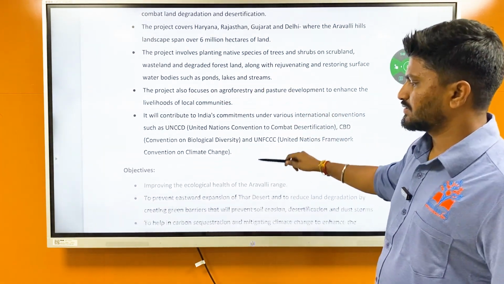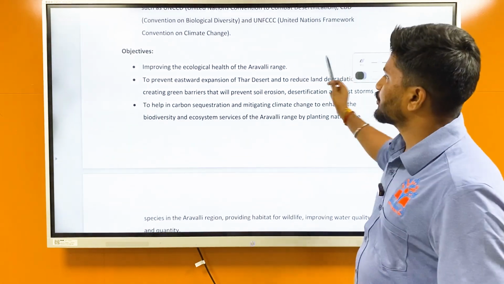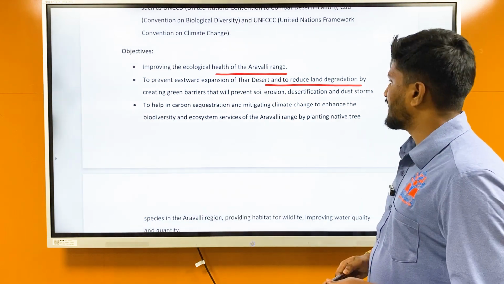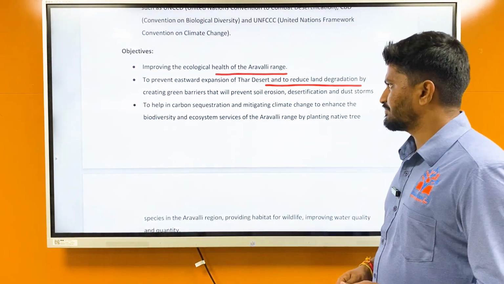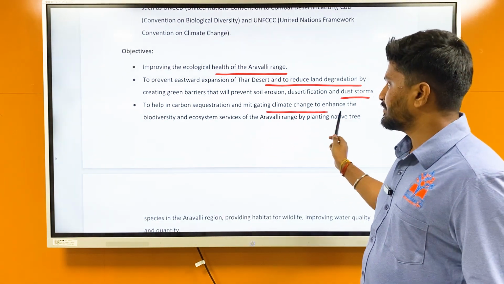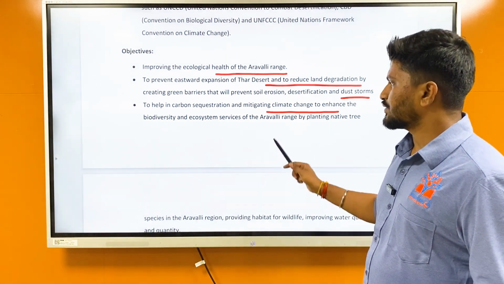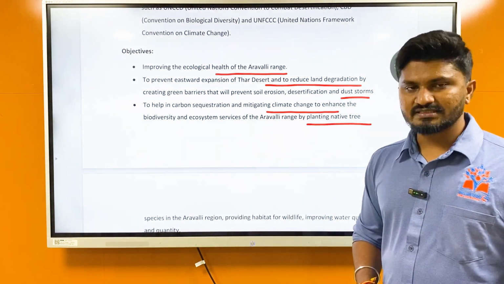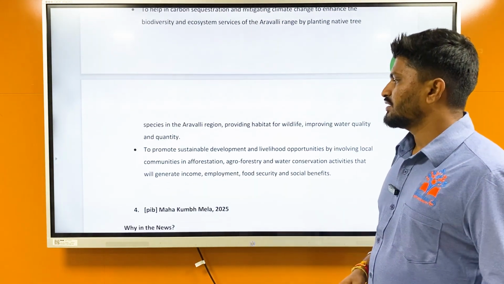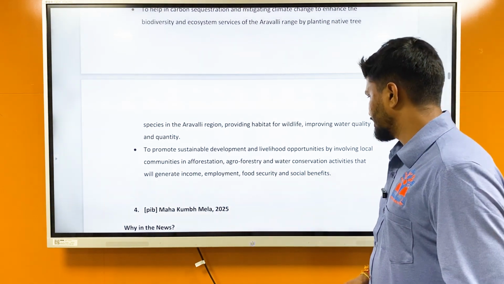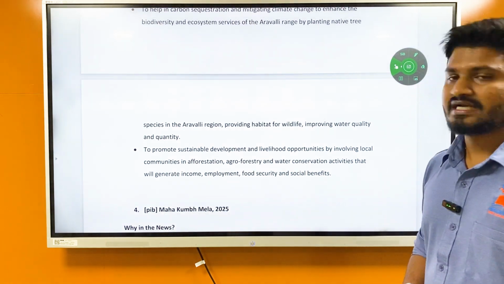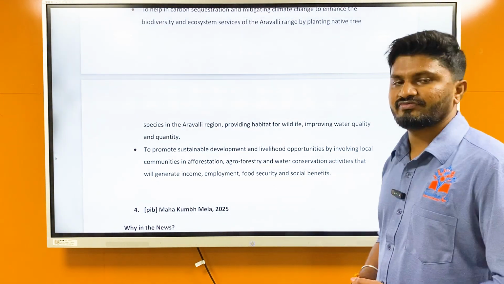Then objectives. What are the objectives? It is improving the ecological health of the Aravali range, to prevent eastward expansion of Thar Desert, and to reduce land degradation by creating green barriers that will prevent soil erosion, desertification, dust storms, to help in carbon sequestration and mitigating climate change, to enhance the biodiversity and ecosystem services of the Aravali range by planting native species in the Aravali region, providing habitat for wildlife, improving water quality and quantity. It will also promote sustainable development and livelihood opportunities by involving local communities in afforestation, agroforestry, and water conservation activities that will generate income, employment, food security, and social benefits, etc.